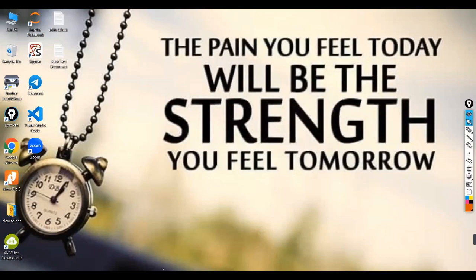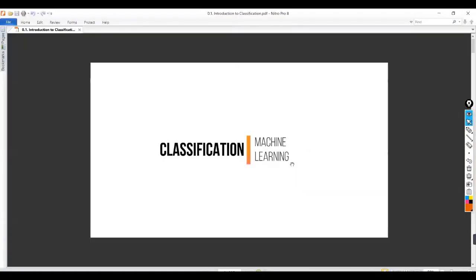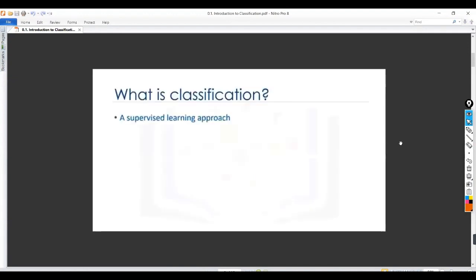Okay, what is classification? Classification means having an output variable which is discrete. It is a supervised machine learning technique. What is meant by supervised? It means labeled data. Label means the output variable is also available. So for this one also, we have the output variable and we are going to apply supervised machine learning on it.